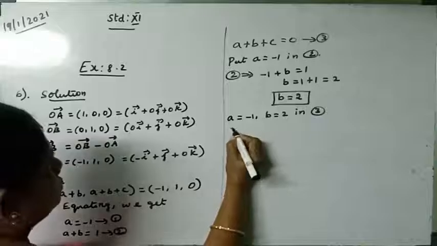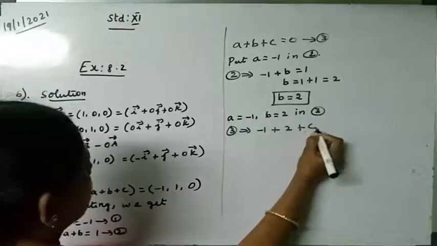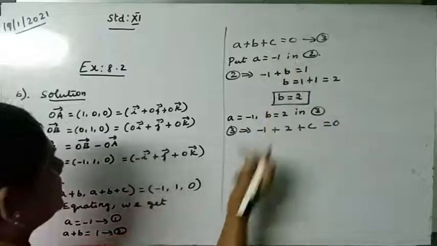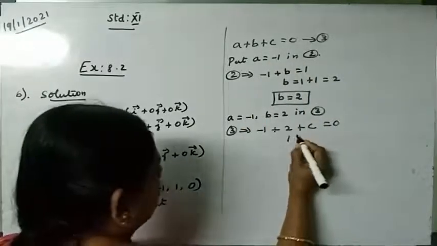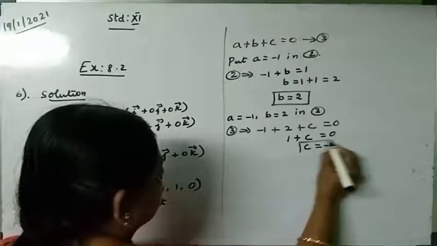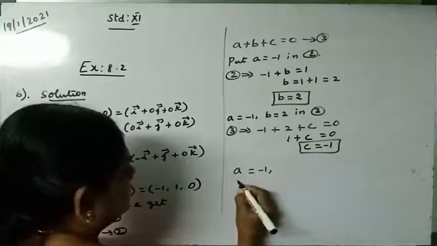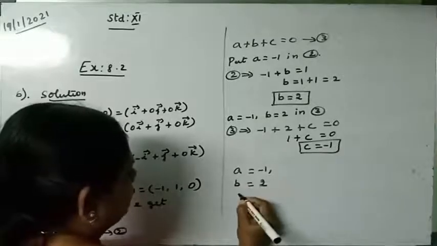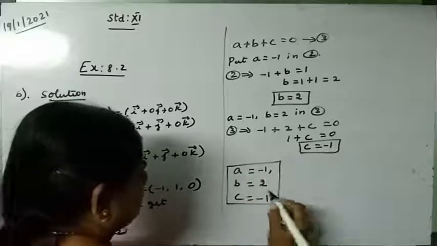Therefore the third equation becomes minus 1 plus 2 plus c equal to 0. So 2 minus 1 is 1. So 1 plus c equal to 0. So c equal to minus 1. So what are the answers? a equal to minus 1, b equal to 2 and c equal to minus 1 is the answer.